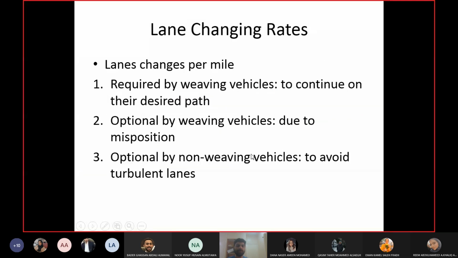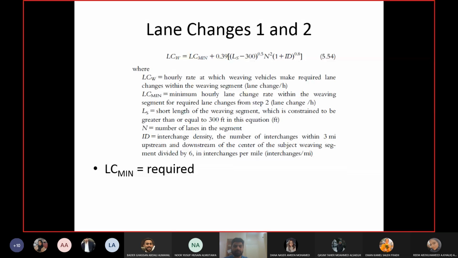change. Okay, so there are three types: required by the weaving vehicles, optional by the weaving vehicles because of their misposition, and optional by the non-weaving vehicles, which is to avoid the turbulence. Okay, so the lane changes rate is LCW. Then we have the minimum lane change required per hour within the weaving segment, which we have already calculated in the previous steps. Okay, and LS is the short length, ID is the interchange density. I told you 3 miles forward, 3 miles backward.